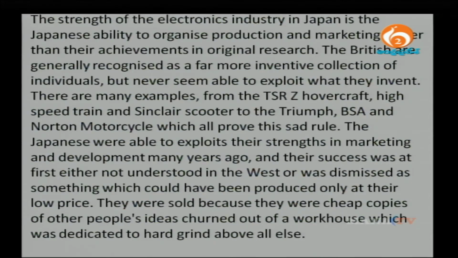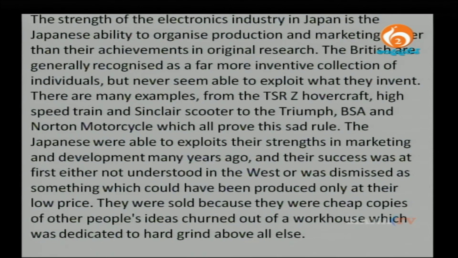All right. One more paragraph. The strength of the electronics industry in Japan is the Japanese ability to organize production and marketing rather than their achievements in original research. Which means they spend less effort on original research, they spend more money, more energy, and there is more effort in terms of marketing. The British are generally recognized as far more inventive collection of individuals, but never seem able to exploit what they invent, which means the British are more innovative, Japanese are good in marketing.